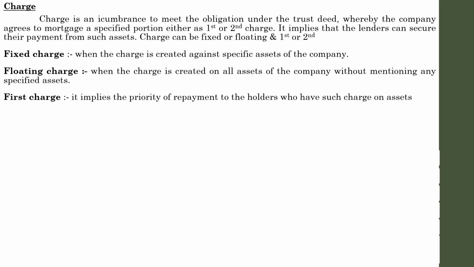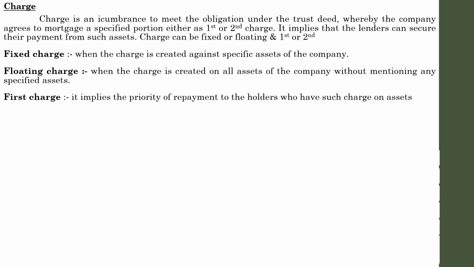And another type of charge is first charge. First charge implies the priority of repayment to the holders who have such charge on the assets. Those who hold such a charge against any specific assets can realize their dues from the net realizable value of the asset.